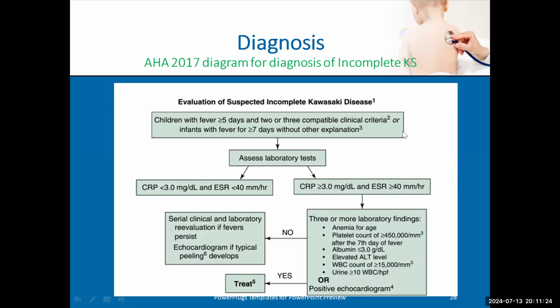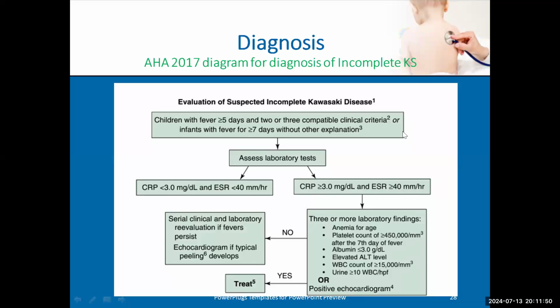If CRP is below 3 and ESR below 40, this patient is most probably not Kawasaki. We'll complete our clinical and laboratory evaluation and see how the patient is suspected. Here is a very important question for me because of echo.